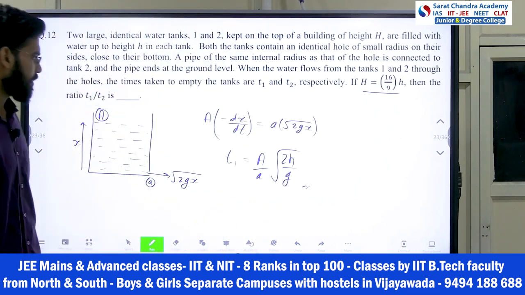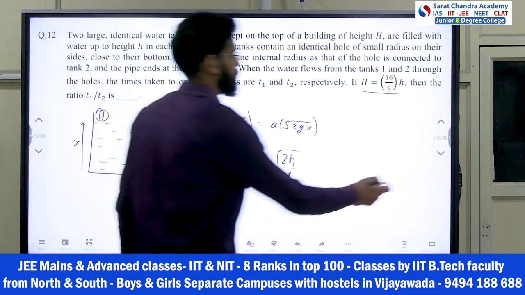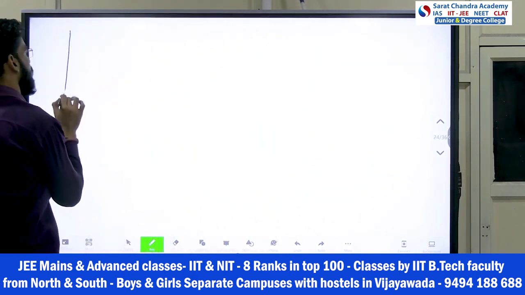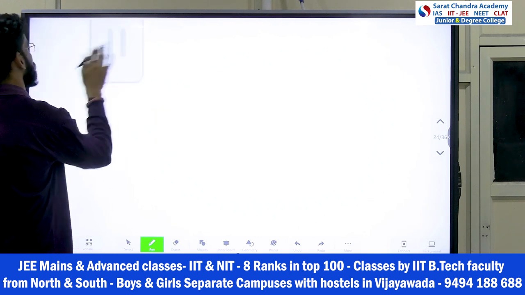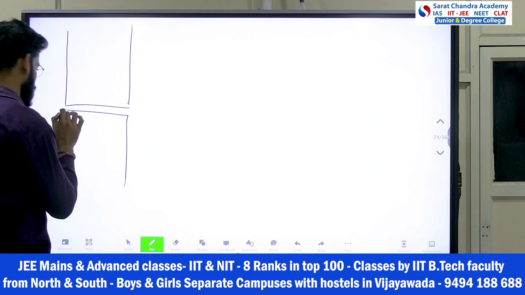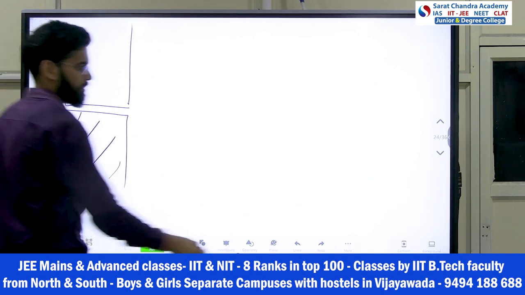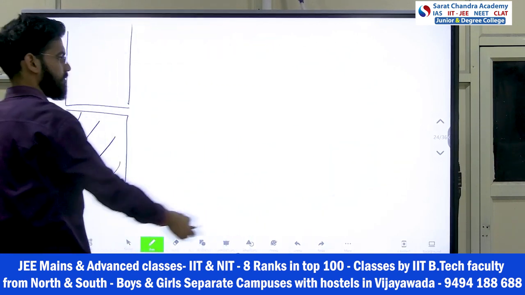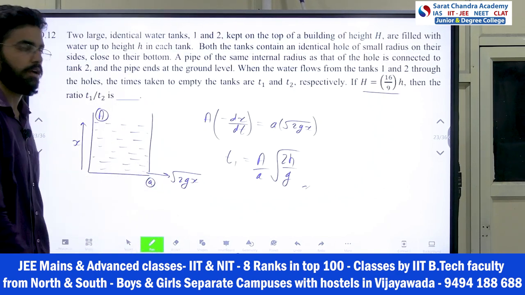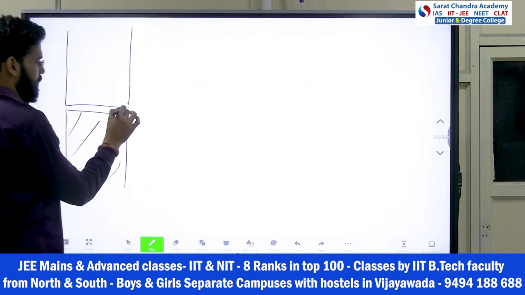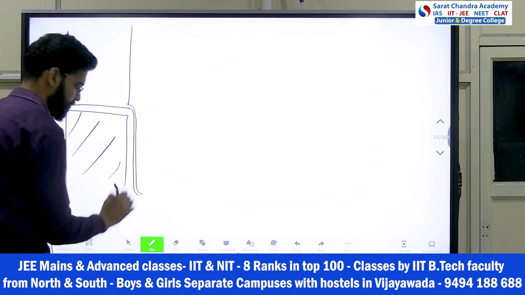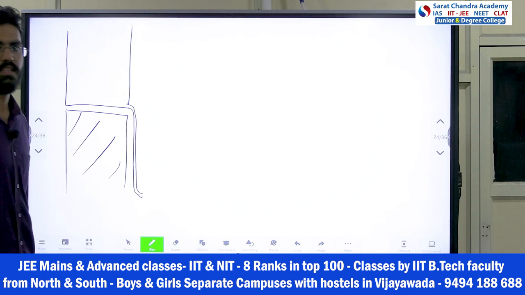Now what is happening in tank 2? You have a tank like this, and this tank was also at height h, like the first tank, but there the hole was here only. In tank 2 you attach a pipe here and the water comes out from there. That is the difference.